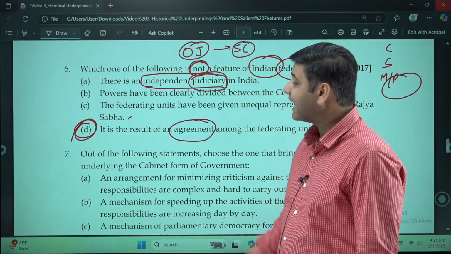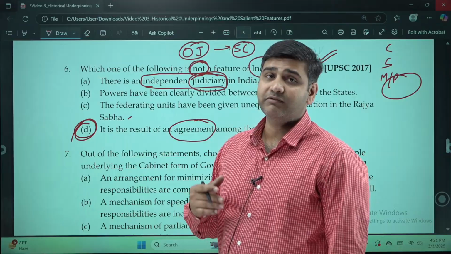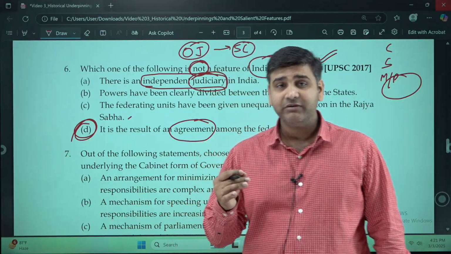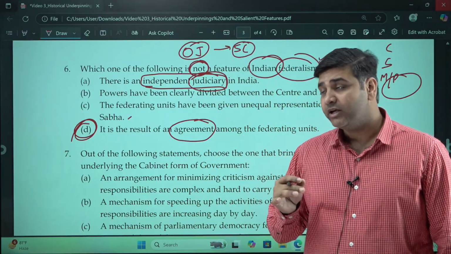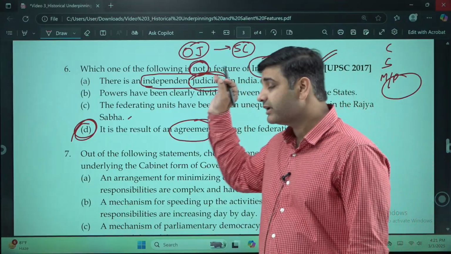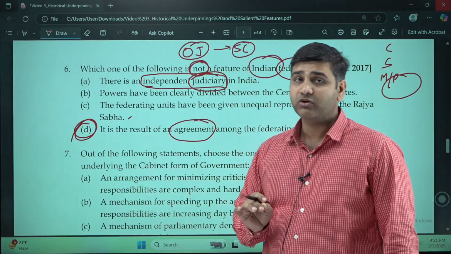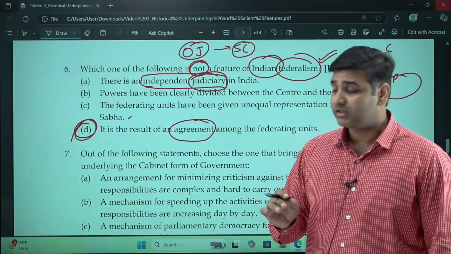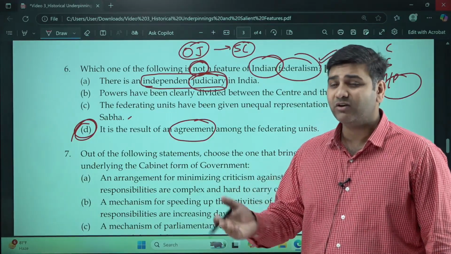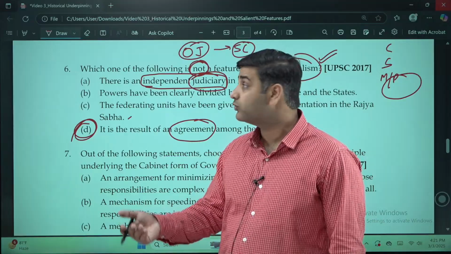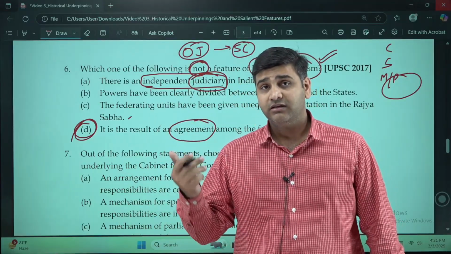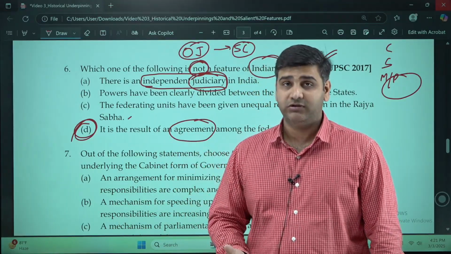So in order to have a running and efficient governing system, it is very important in a federal polity to have a Supreme Court, that too an independent Supreme Court, because the original jurisdiction of disputes between one federating unit and another lies with the judiciary, with the Supreme Court.